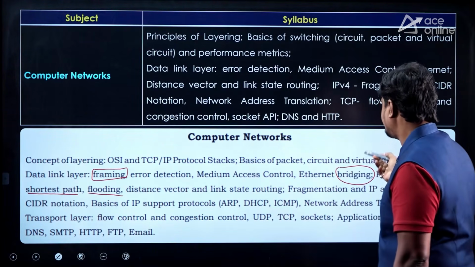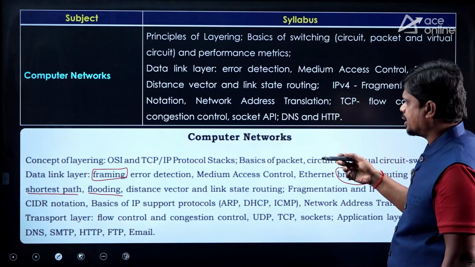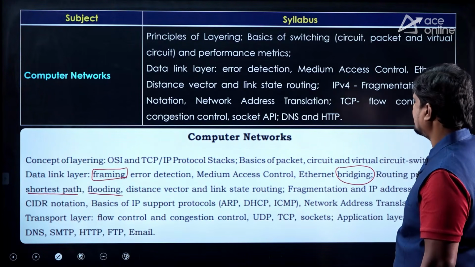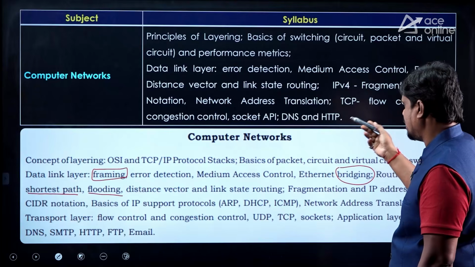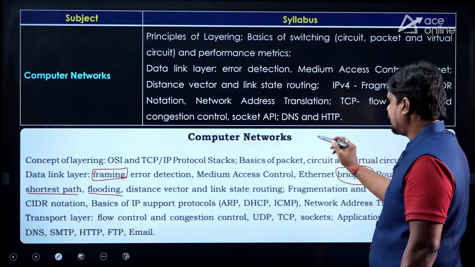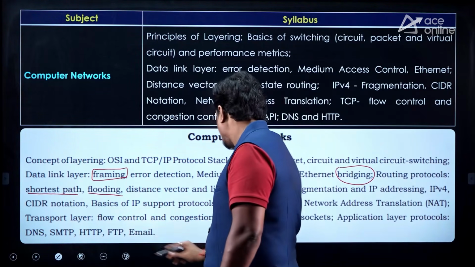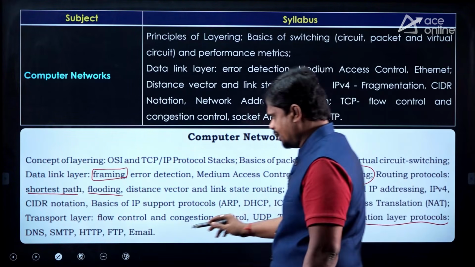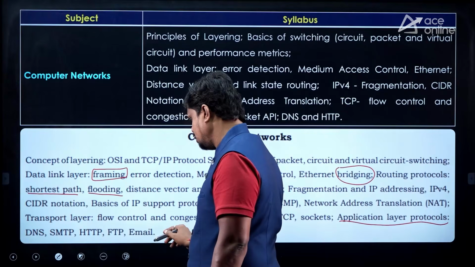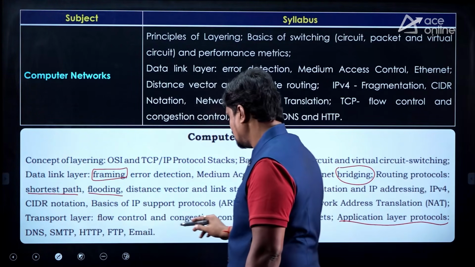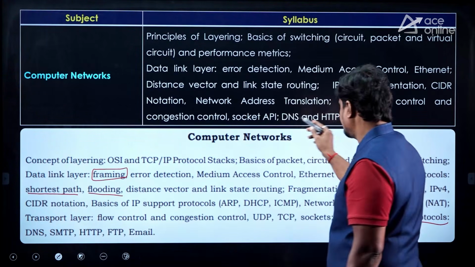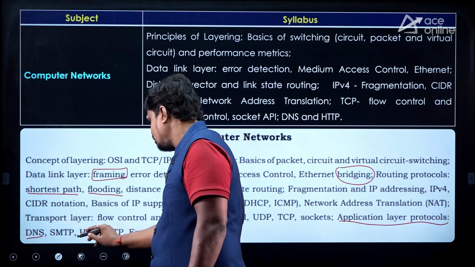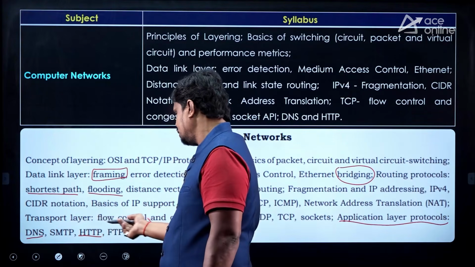And then IPv4: you can see fragmentation, CIDR notation, network address translation, they've all been continued. And TCP, flow control and congestion control, socket API, DNS and HTTP. Here, if you see application layer protocols, the last content of the GATE 2026 computer network syllabus, DNS, SMTP, HTTP, FTP, email, this has been reduced to only two protocols, that is DNS and HTTP. Only this and this, it is enough to focus comparatively on SMTP, FTP and email.